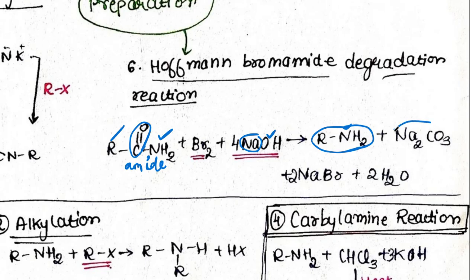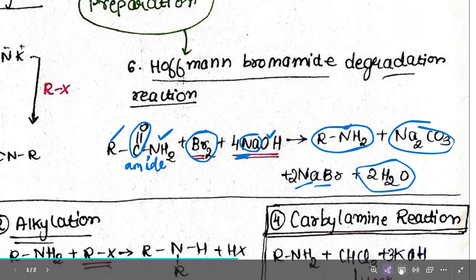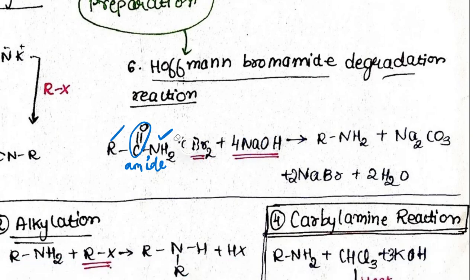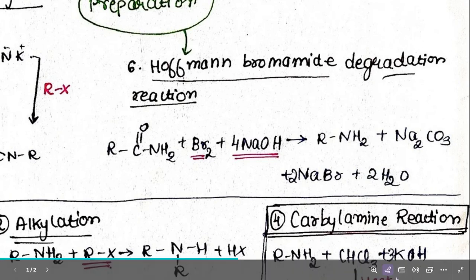So we'll get Na2CO3, and the leftover is 2 moles of sodium, so 2 Na, and of course NaBr has to be formed, so NaBr salt will be formed, and the leftover is 2H2O. So a simple division of these, to just remember what all we formed. The first thing of course will be RNH2.